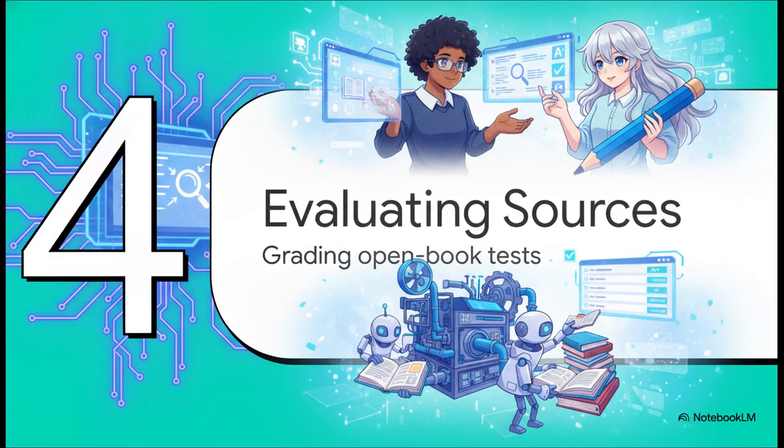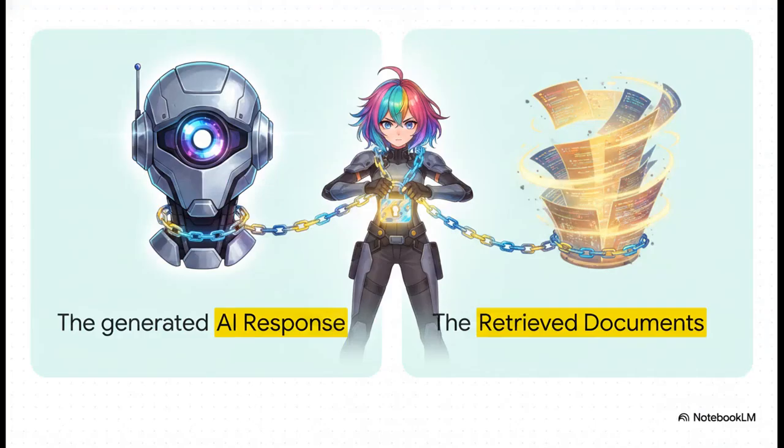Okay, Section 4, Evaluating Sources. This is about groundedness and retrieval, where we grade the open book test. Metric number 3 is groundedness. And honestly, this is arguably the most important metric for enterprise AI. Here, we compare the final AI response strictly against the retrieved documents. The AI judge has to guarantee that the generation model didn't hallucinate facts outside of the provided text. Remember, RAG is an open book test. If the AI brings in outside knowledge, even if that knowledge is technically true in the real world, it fails the groundedness test. No outside info allowed.